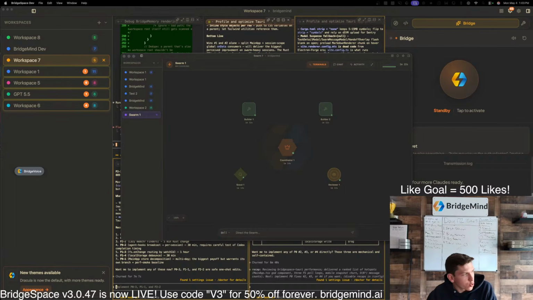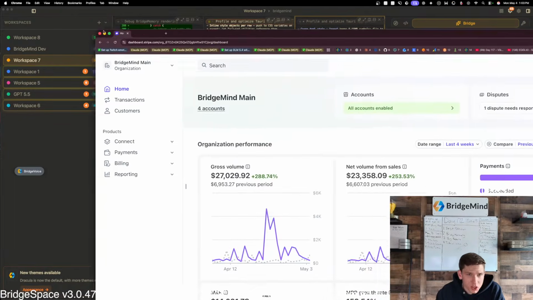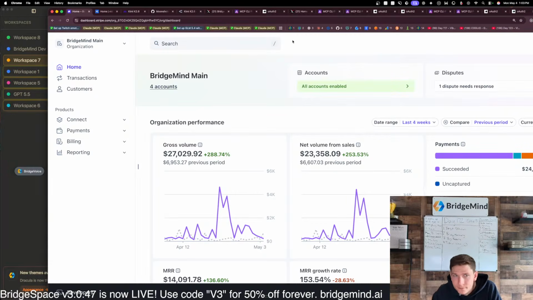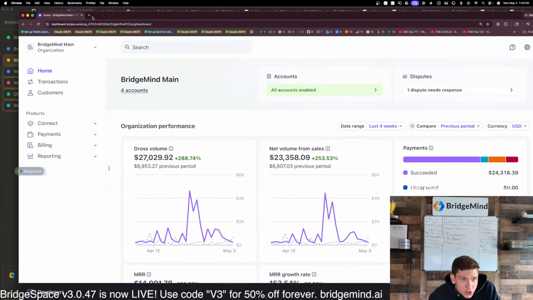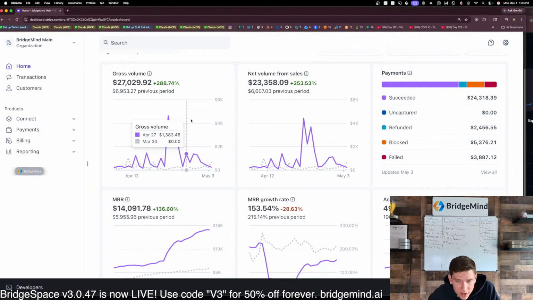Guys, let's check revenue real quick. Let's check revenue again. Last time we had checked, we were just above 14,000, and now we are at... All right, here's the Stripe dashboard. We are currently at 14,091 in MRR. Nice.